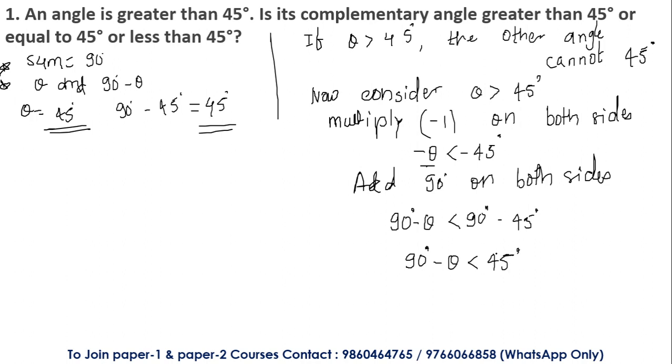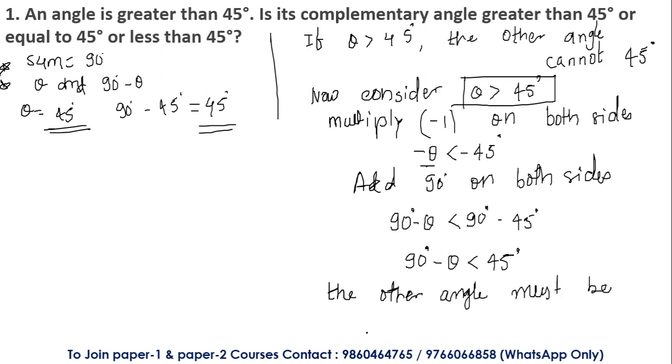Therefore, if one angle is greater than 45, which we have considered over here, the other angle must be less than 45. This is the common thing, but I have explained the concept behind that, and I hope you have got it.